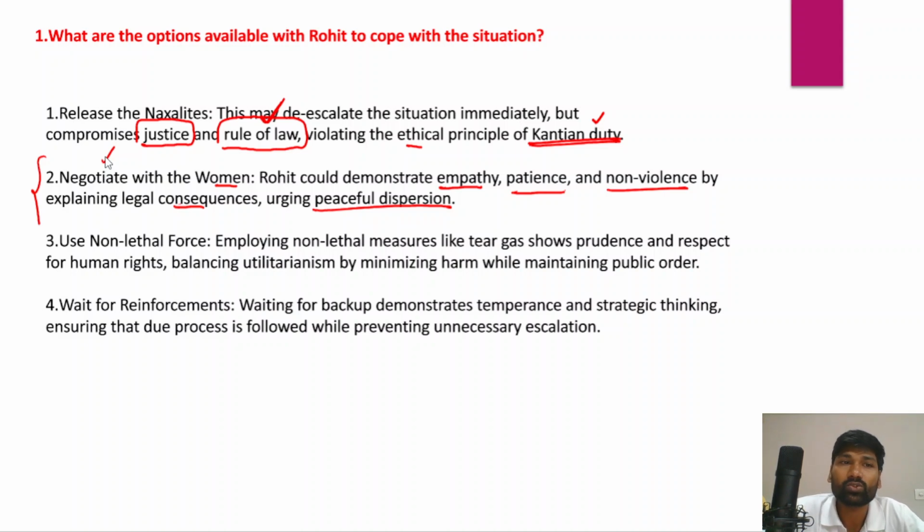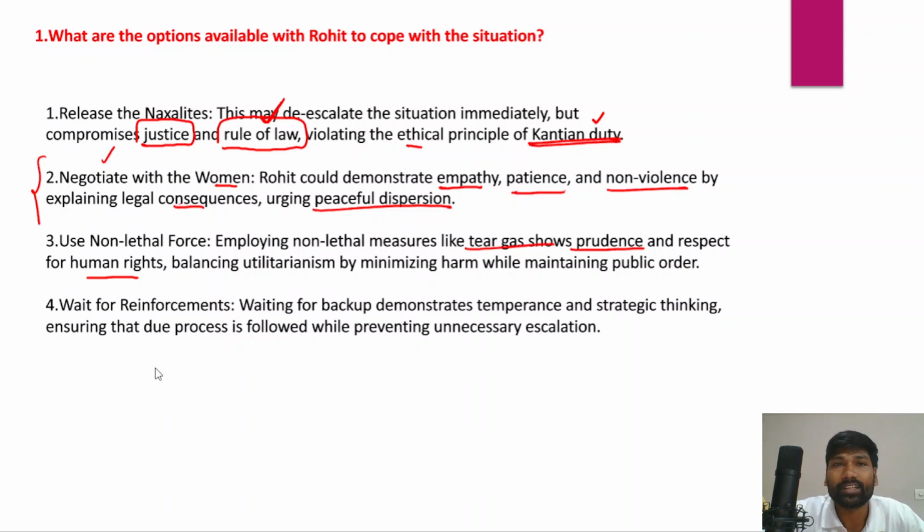And thirdly, use non-lethal force. Rohit can use non-lethal force such as tear gas. That could show prudence on the part of Rohit, so not directly opening fire against the women who are charging against the police. Non-lethal weapons such as tear gas and water cannons can be used, and respect for human rights is also very important.